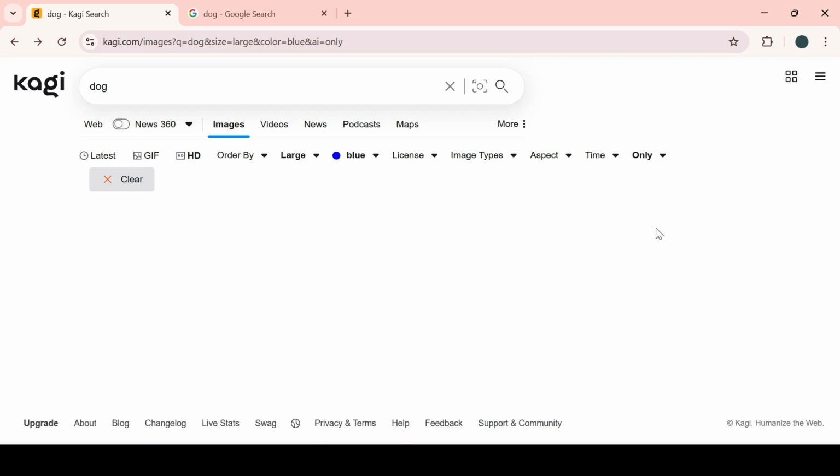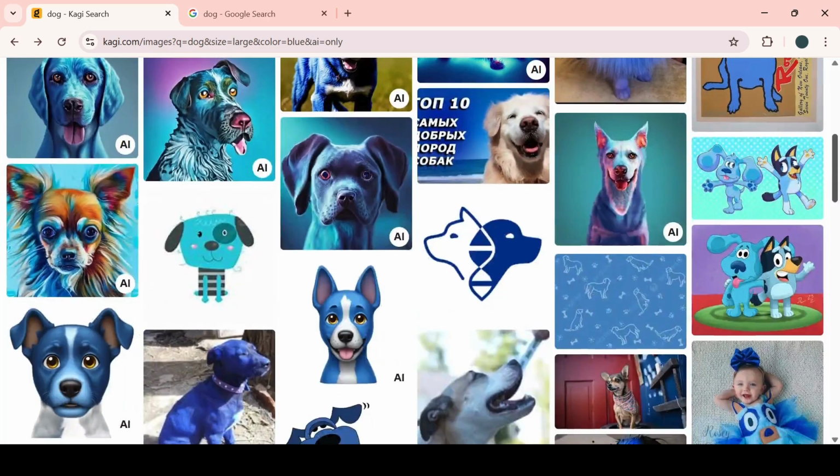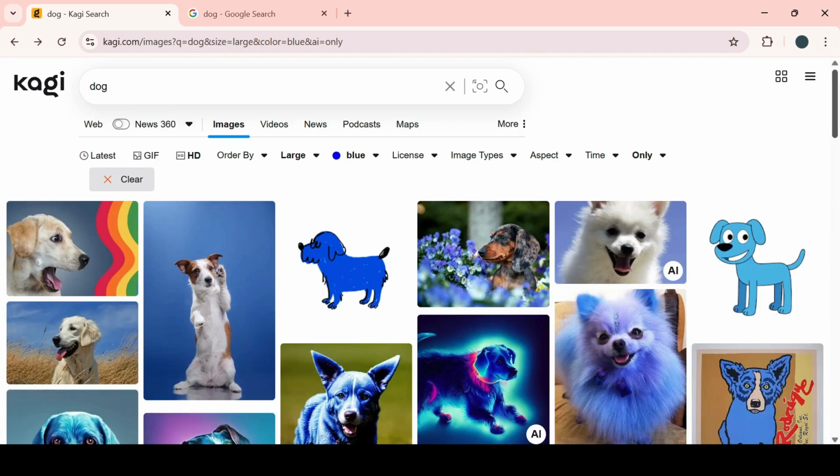If you choose only, what will happen? See, here is the only. Only means only the thing is blue dogs only. So it is a good thing.